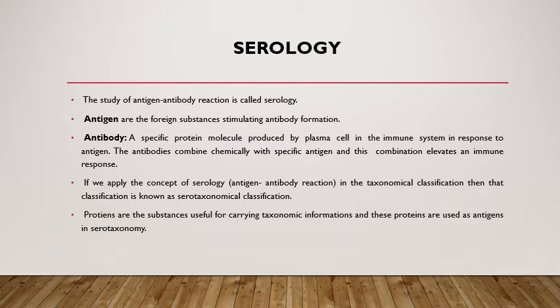If we apply the concept of serology, means antigen-antibody reaction, in the taxonomical classification, then this classification is known as serotaxonomical classification. Proteins are substances useful for carrying taxonomic information, and these proteins are used as antigen in serotaxonomy. Means a plant contains a specific protein which acts as the carrier of the plant's taxonomical information. These proteins present in the plant are used as antigen in serotaxonomical studies.